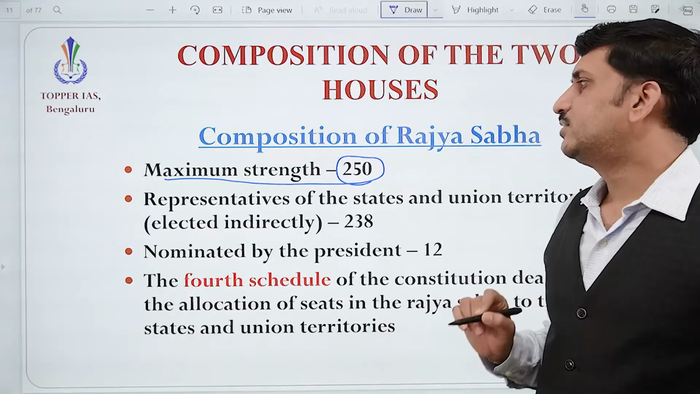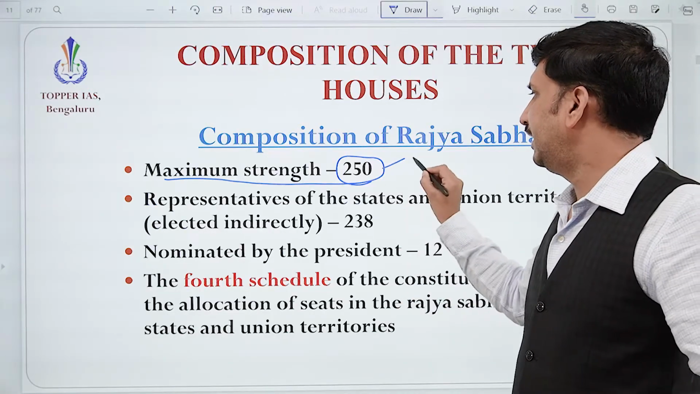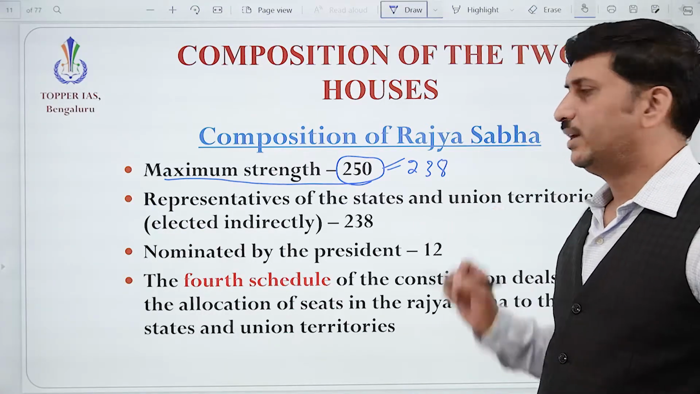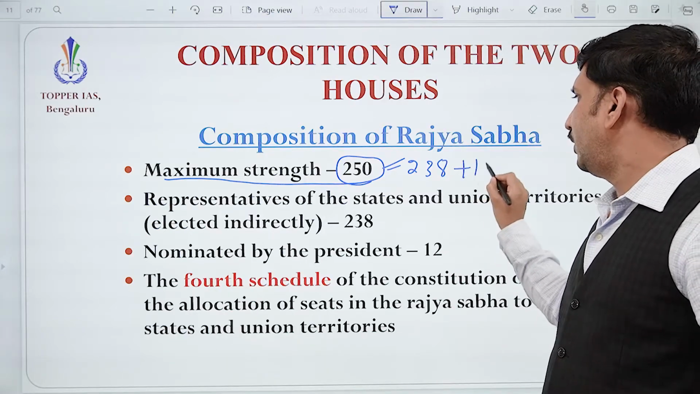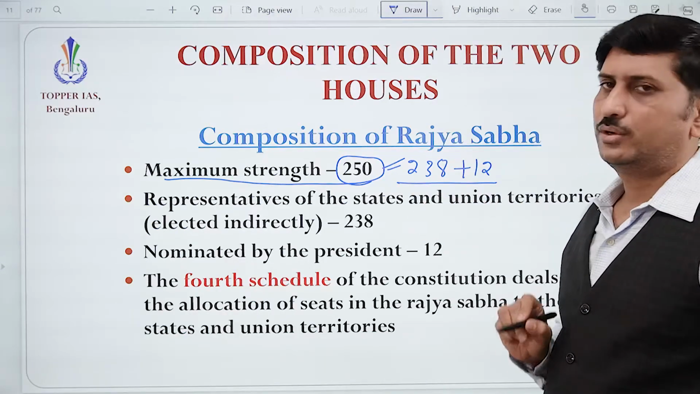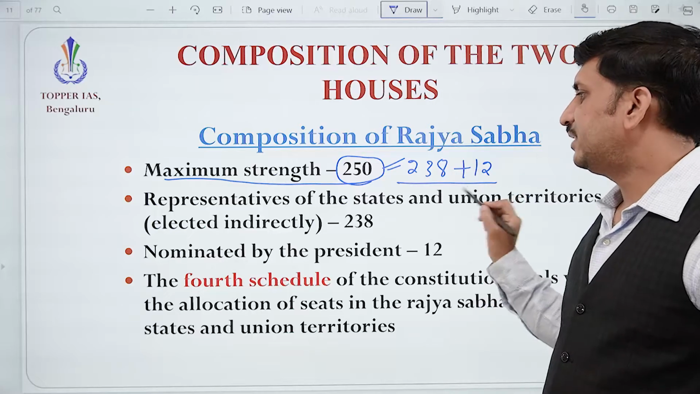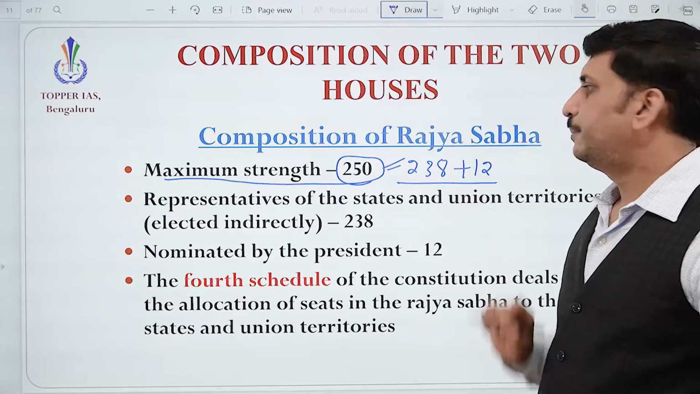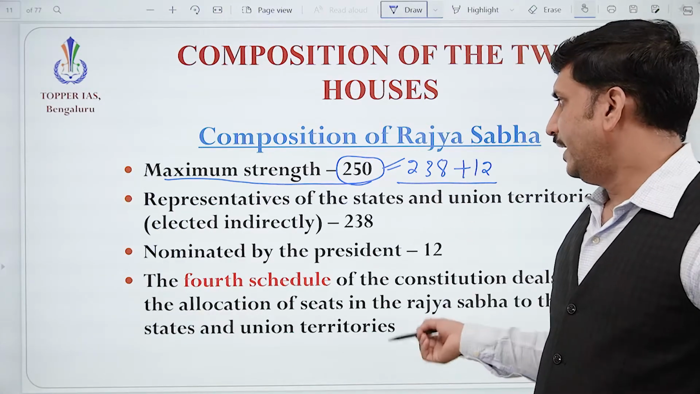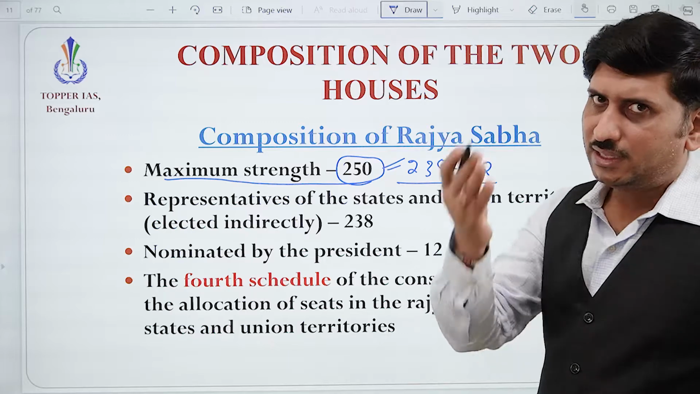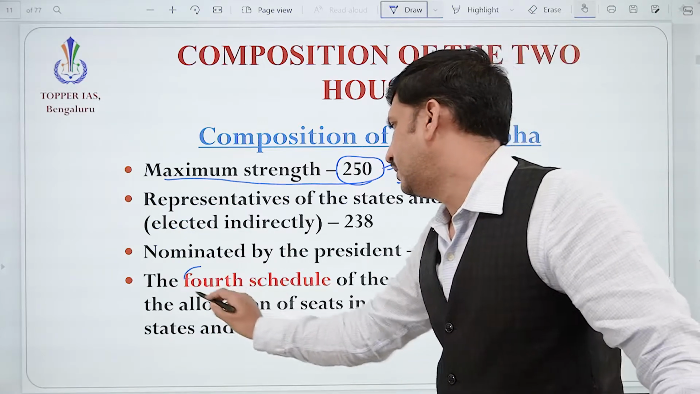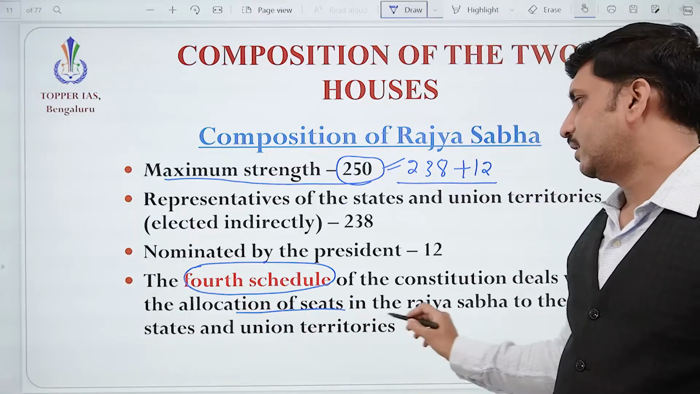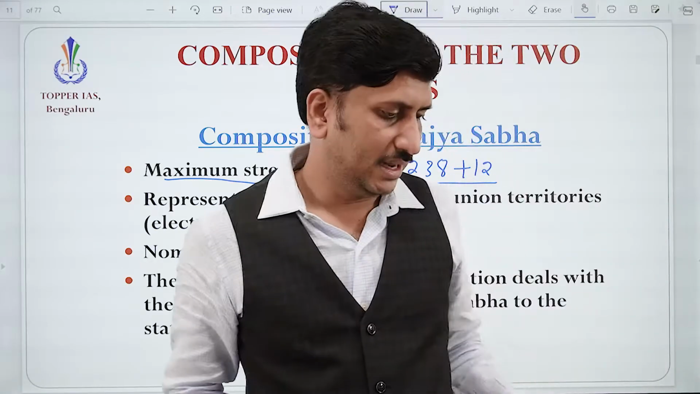Fine. So out of this 250, 238 people are from states and union territories. Okay. And 12 members are nominated by the president. Please understand here, we'll discuss that in detail. 238 plus 12. And where are we going to discuss this? I think you remember we have discussed the schedules. The fourth schedule of our constitution deals with the allocation of the seats in Rajya Sabha for states as well as for the union territories.